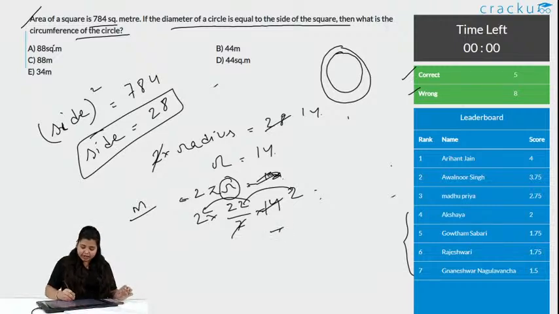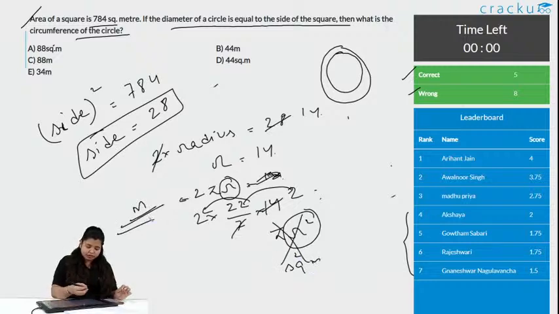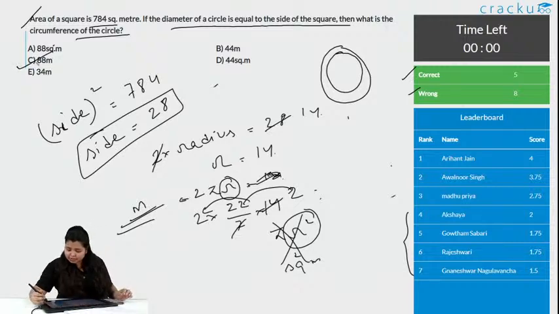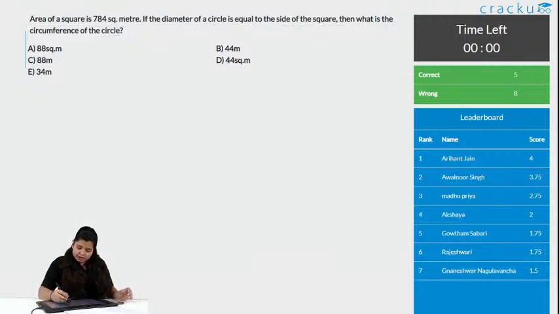And for area, when it is pi r square, we have the square, so it should be square meter for area, but for circumference it will be meter. So 88 meter, option C, is the correct answer. Yes, it is 88. So, 5 people got this correct and 8 wrong. Let us go to the next question.